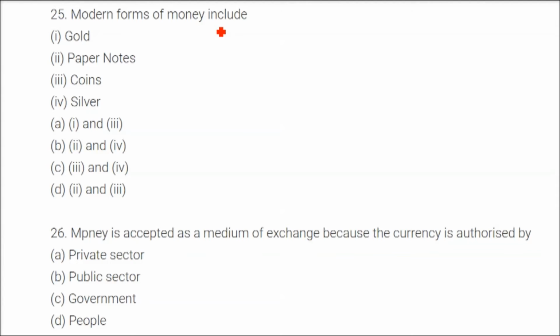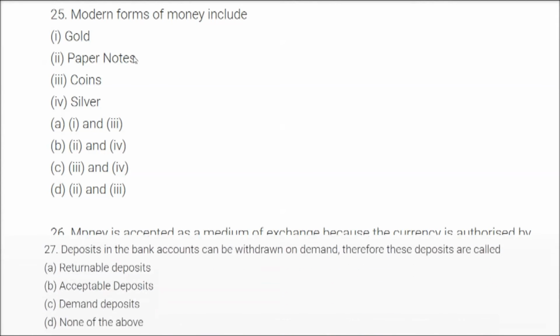Modern forms of money include the paper notes and the coins. So second and third, D is the answer. Money is accepted as a medium of exchange because the currency is authorized by the central government.